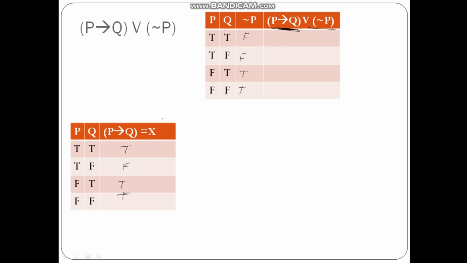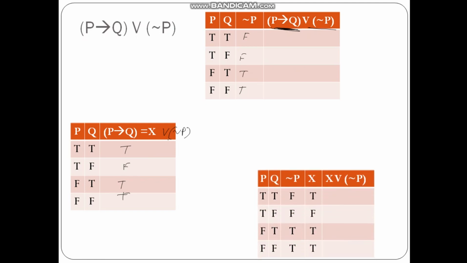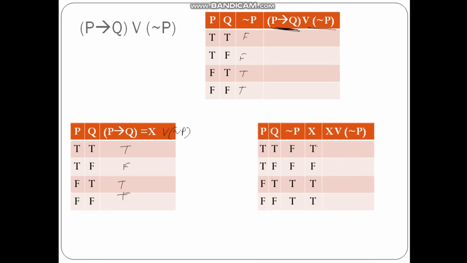Okay, and then this x, whatever answer I am getting, is to be ORed with not p. So let me do it here. So this is x, the answer that I am getting. Now I want to OR it with not p. So x or not p. True, false is true, false, false is true, false, false or false is false, this is true, and this is also true. So the final answer is TFTT. This is the truth table for this particular equation.